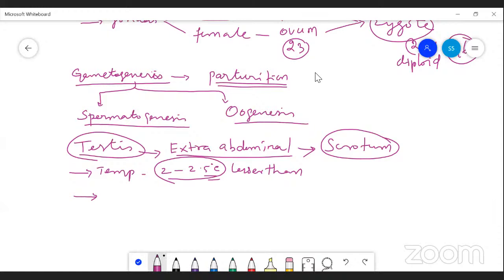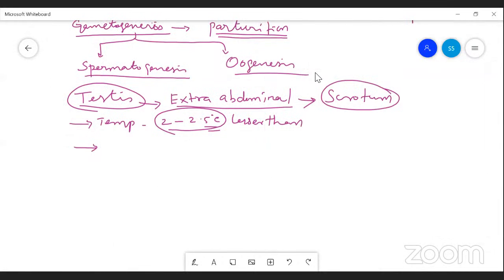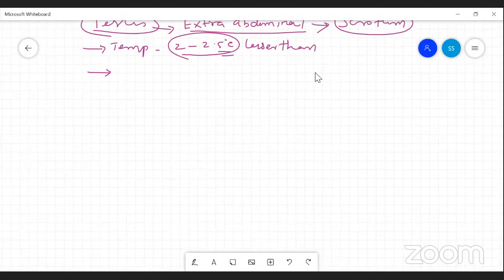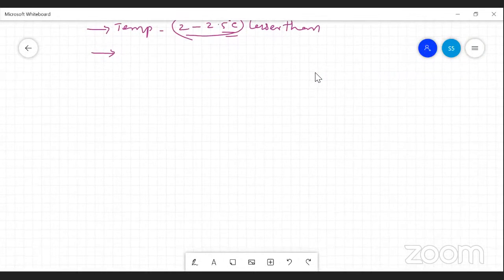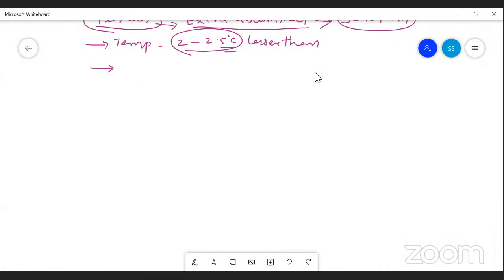Suppose the gonads do not descend into the scrotum, that leads to sterility. Remember this, sterility. That may occur because of non-descent of the testis.